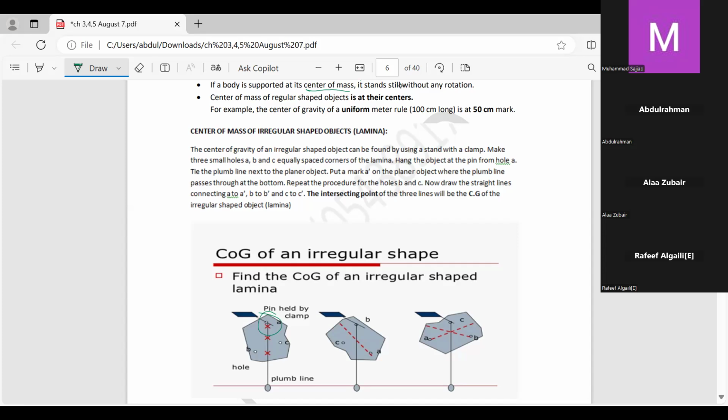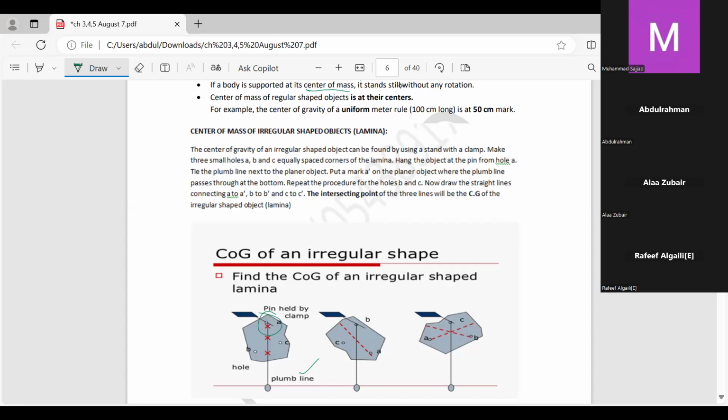The plumb line next to the planar object, this ball with a string attached, that is a plumb line. It is not simply a ball, actually it is a body of heavy weight with small mass, a concentrated ball of metal, with one end attached to a string. When it is suspended from some support, it hangs vertically downward. That is a plumb line.